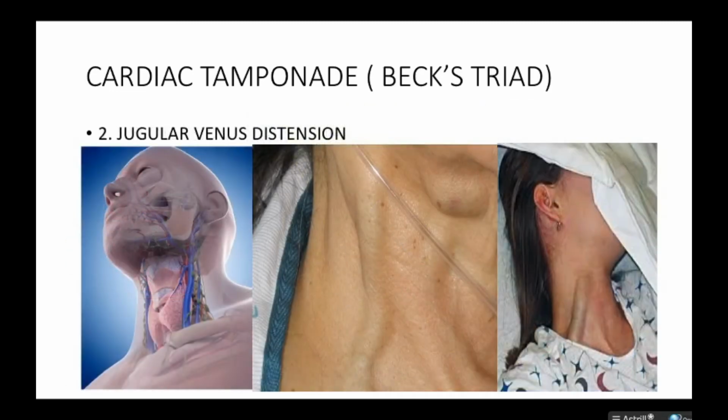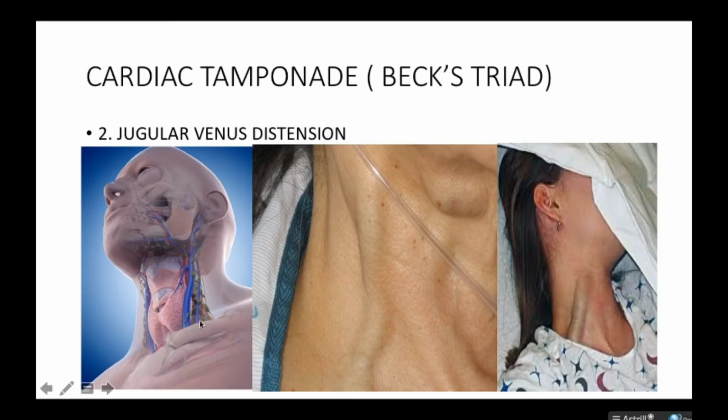Let's look at the other sign. We have the jugular venous distension. As we described earlier, the fluid is pressing against the heart walls. As the fluid presses against the heart walls, at the right side of the heart we have blood going back into the vena cavas. As blood moves back towards the vena cavas, the pressure in the vena cava increases.